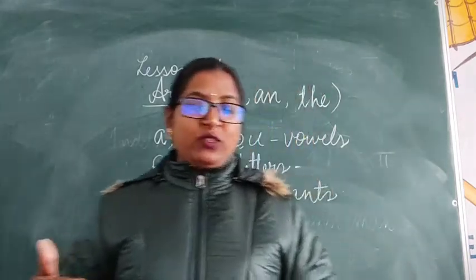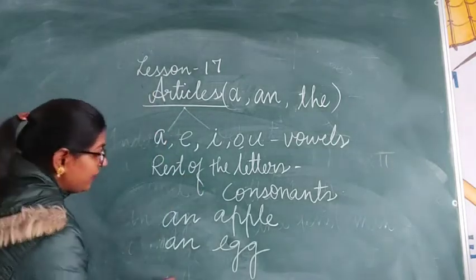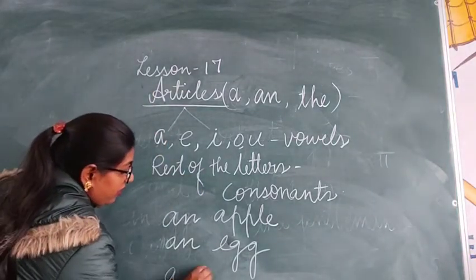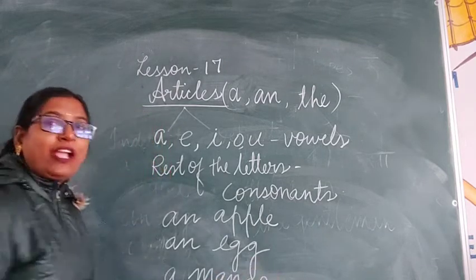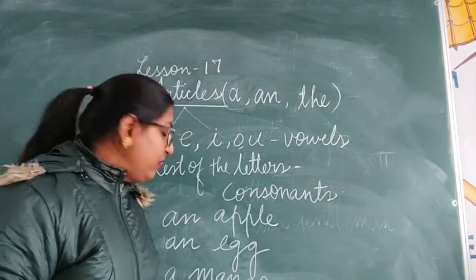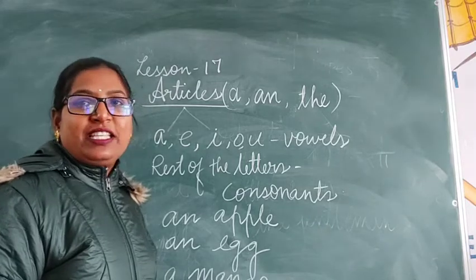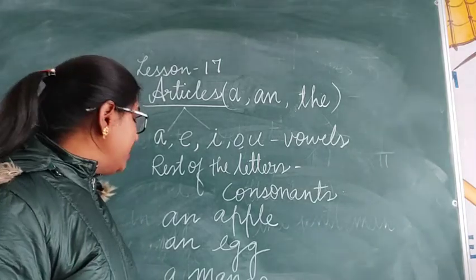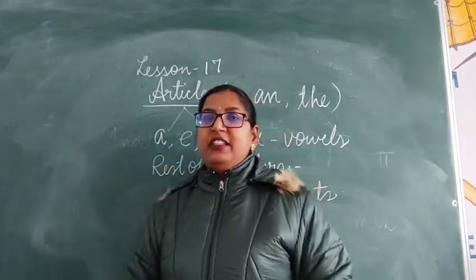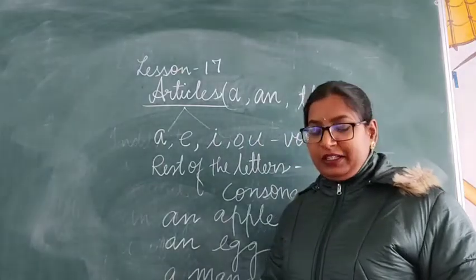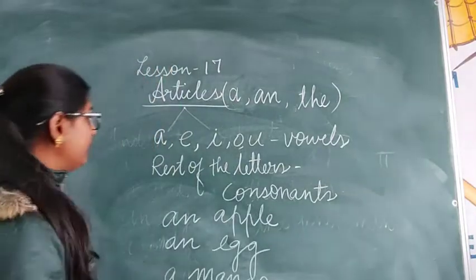And if a word begins with a consonant sound, we use a before that. A mango, mo sound, ma. Clear? Mango. It's not a vowel sound, it's a consonant sound. So the word which begins with a consonant sound, before that we use the article a. Clear? Now, look at the following words.